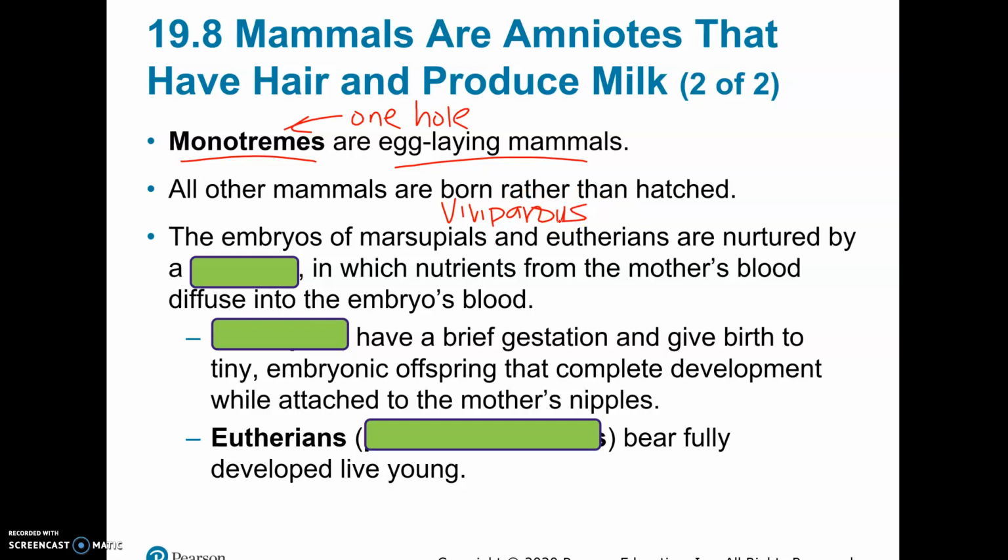Another interesting fun fact about monotremes is that they do not have nipples. If you think of the duck-billed platypus, it has a bill, like a beak, so there'd be no way for it to suck milk. So they actually sweat out the milk through modified sweat glands.